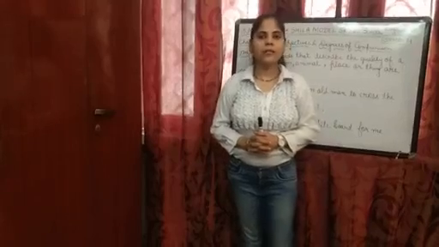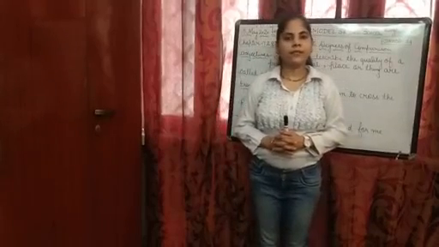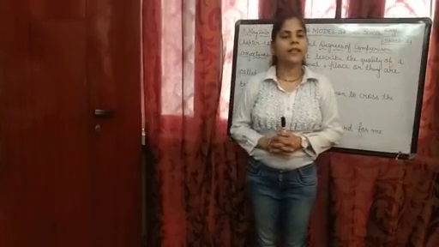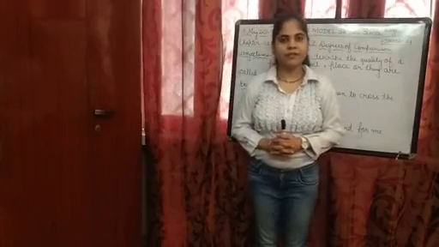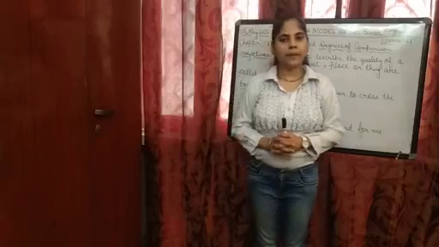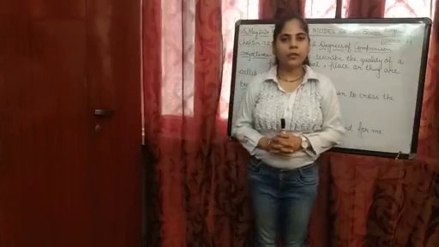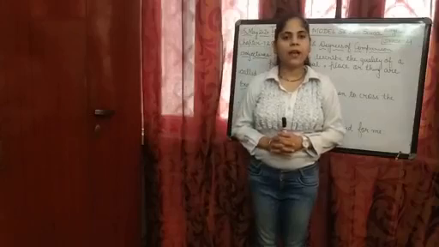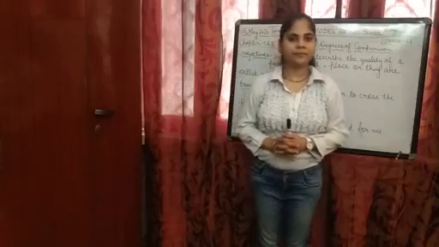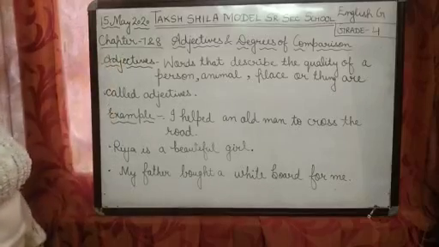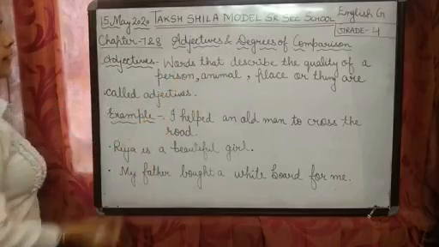Today we are going to learn chapter 7 and 8 in English grammar, and the name of the chapter is Adjectives and Degrees of Comparison. So let's open your book, chapter number 7, and begin with me. Chapter 7 and 8, Adjectives and Degrees of Comparison.